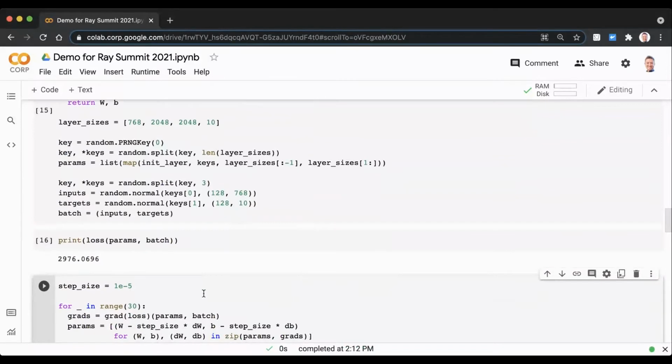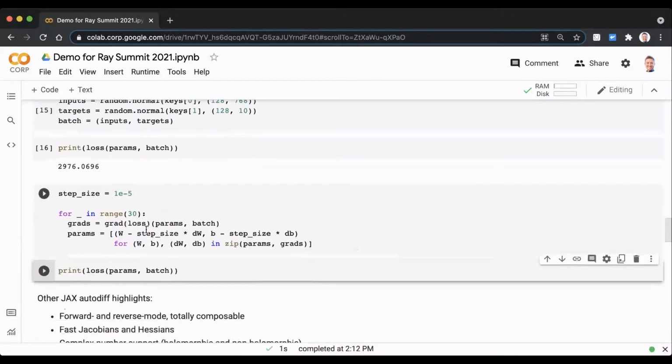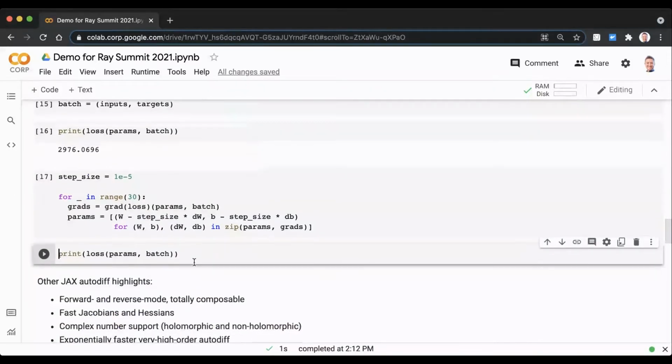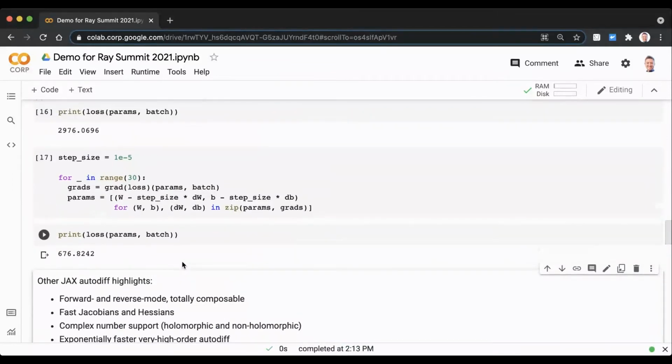So we have our loss function. We can evaluate it on these randomly initialized parameters and this random data. We get some value out, and we can run a simple gradient descent loop. So we're using the gradient of the loss, and we're taking small steps in the negative gradient direction to minimize our loss. And in this case, our loss has indeed gone down.